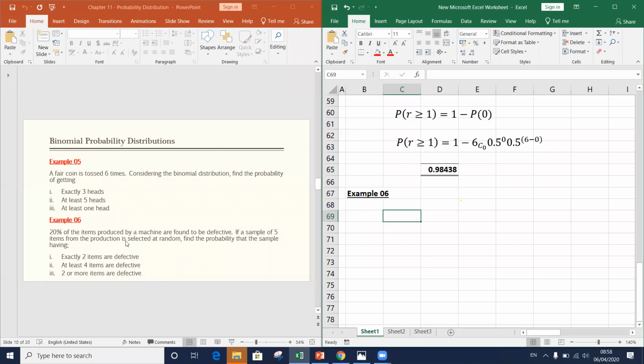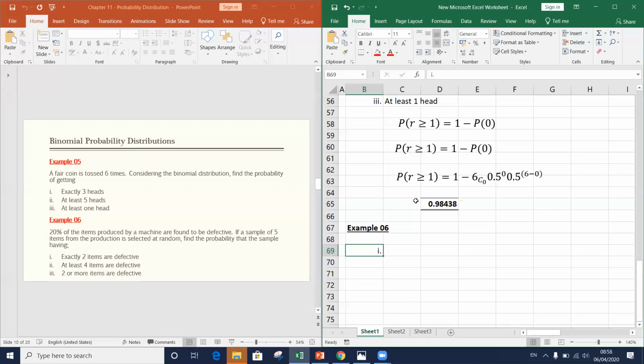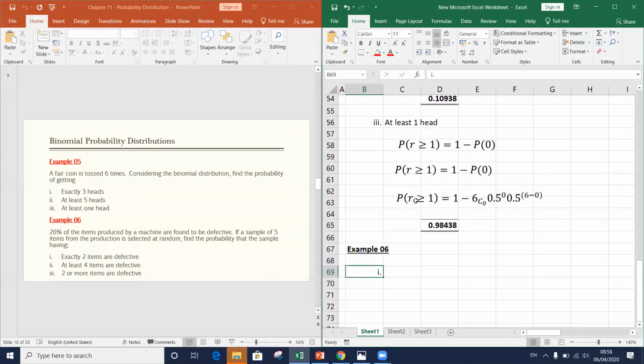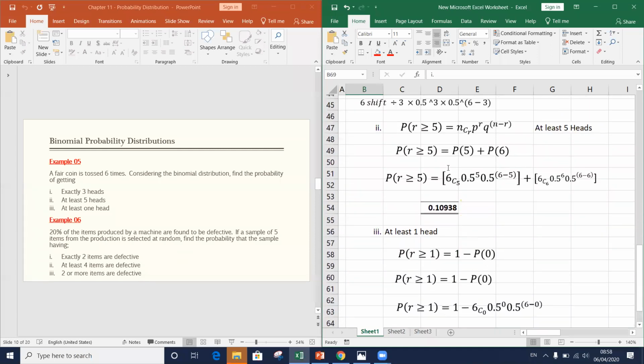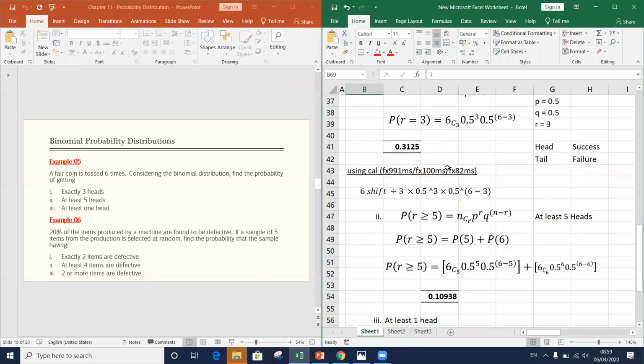20% of the items produced by a machine are found to be defective, and we are going to pick a sample of 5 items. Part 1. We need to find the probability of getting exactly 2 defective items. First of all, tell me whether it is a binomial probability distribution or not.